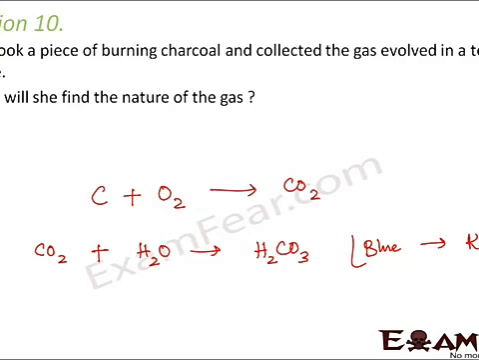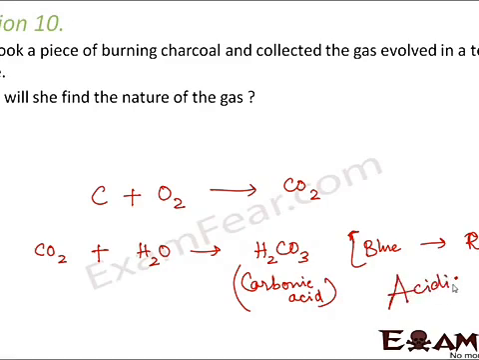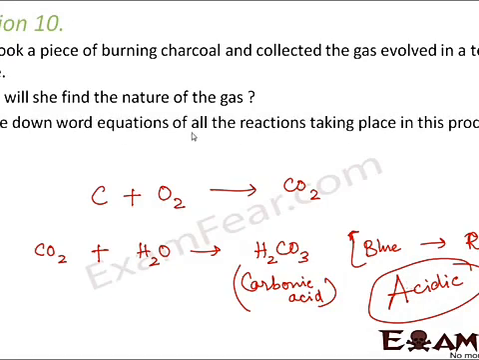And what does that prove? That proves that this is an acid. And which acid is this? This is nothing but carbonic acid. So this proves that it is acidic in nature. So this is how she will find out. Write down the word equations of all the reactions taking place in the process. So I think we have already done that.